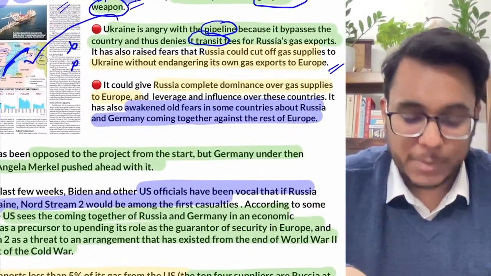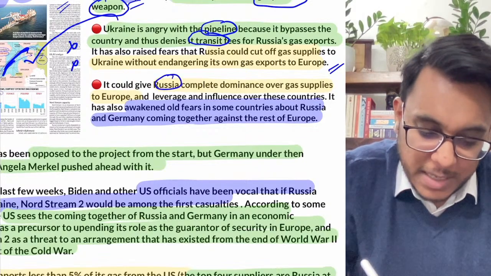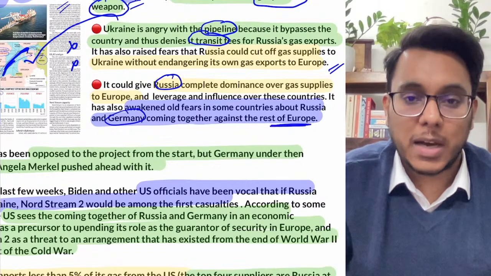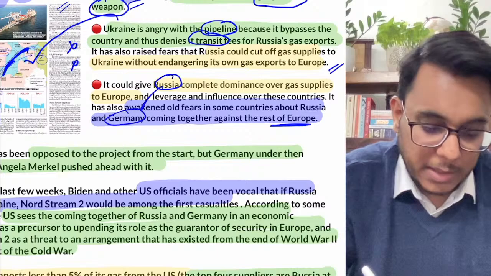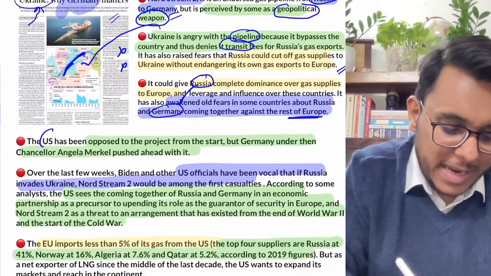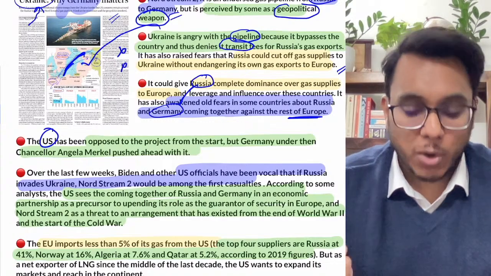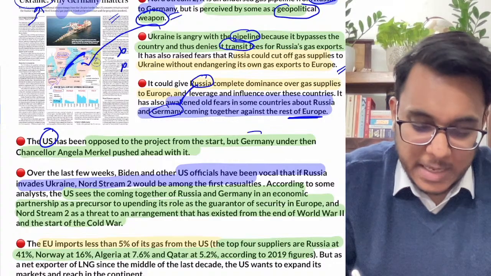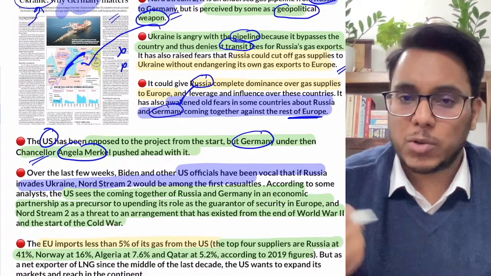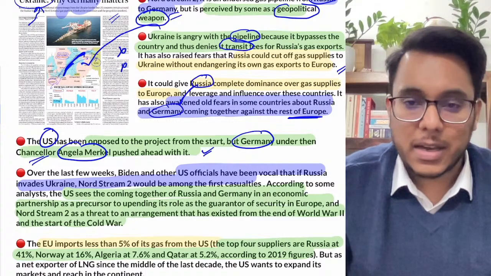After that, guys, the next problem is that I told you that if Russia and Germany come together, then it is putting the entire Europe into fear. Is it clear? Because both are big countries, and this is an issue that has been there. Now the USA has had a problem with this for so long. Even the USA has challenged the Nord Stream pipeline, but Germany, when there was Angela Merkel, fine, Angela Merkel was very steadfast on this matter and she carried this pipeline through, and it has now been completed.